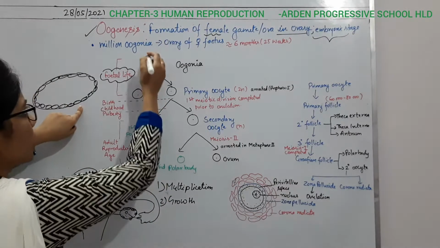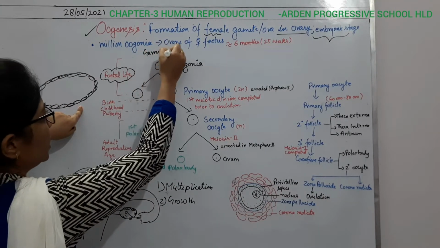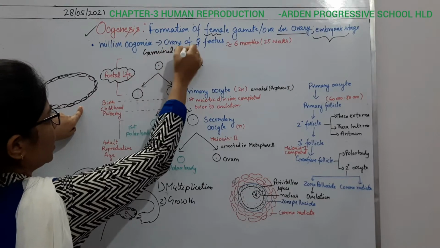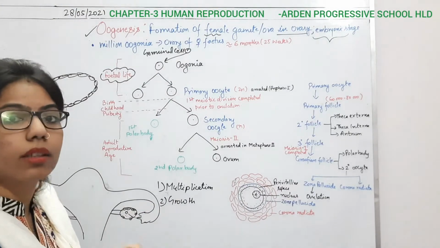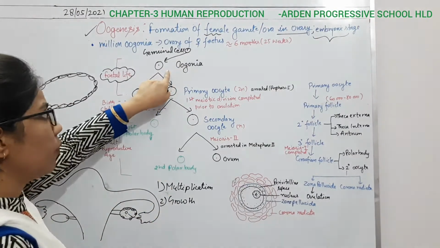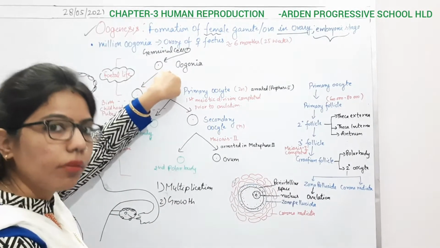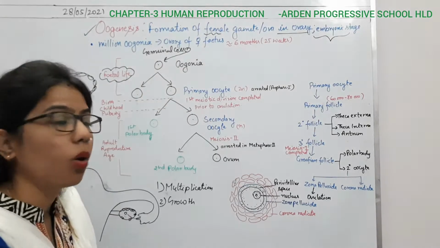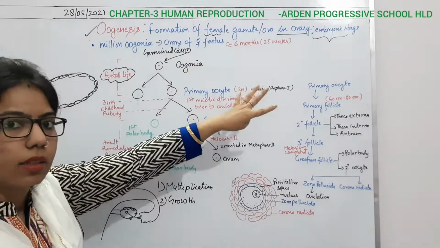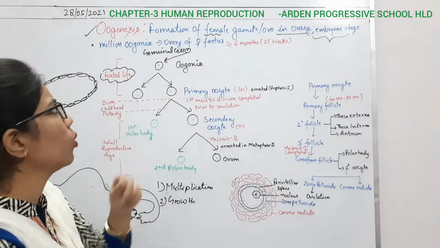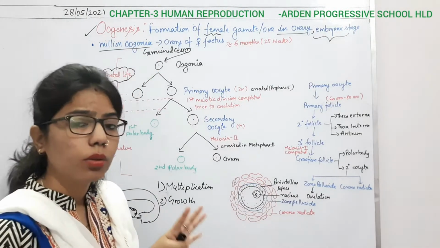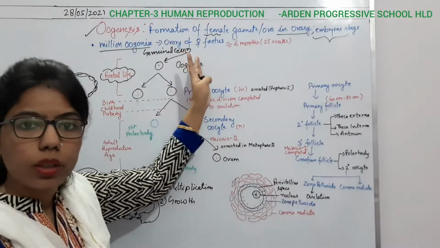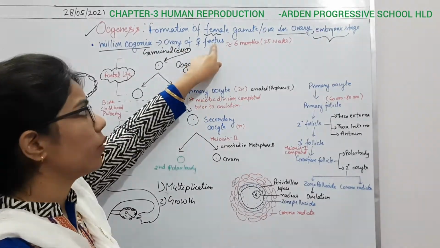So these germinal cells, if I start from here, these are the germinal cells. From these germinal cells, when there is more and more division, it will form the oogonia, or we can say oogonium cells. So there is production of so many oogonium cells. How many oogonia will form during this time? Millions of oogonia will be formed by the ovary of the fetus.